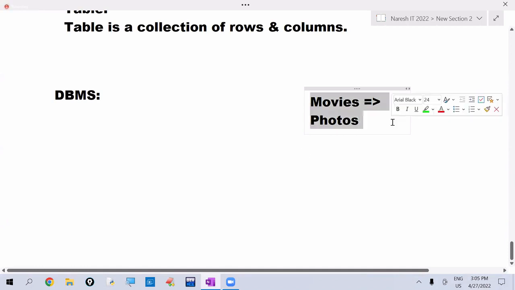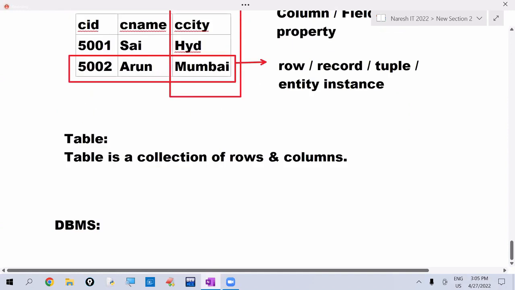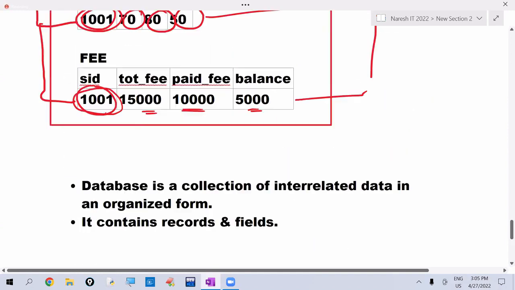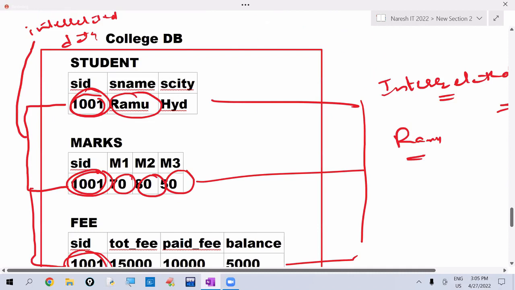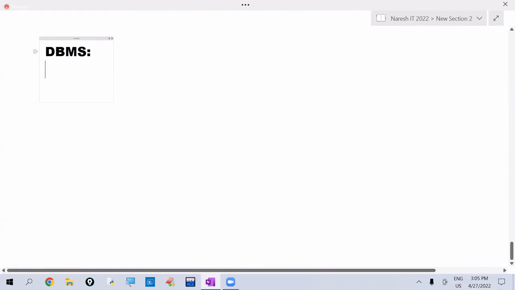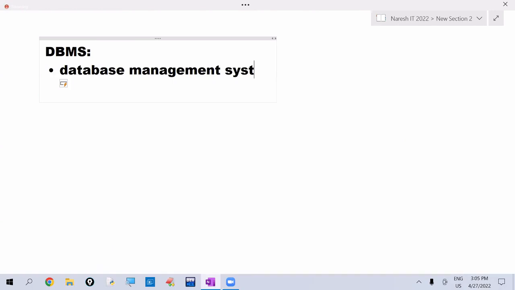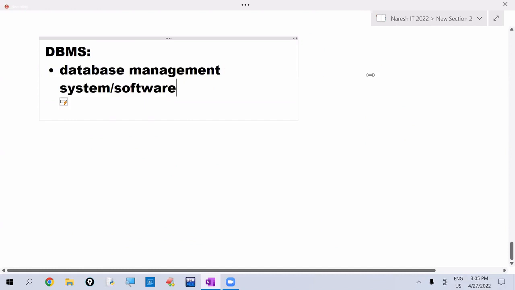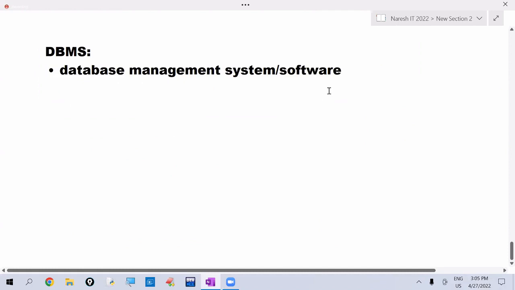Like that, to create and maintain a database like this, we have to use one software. That software we are calling the database management software. The name itself gives the meaning here. DBMS stands for Database Management System, or you can say Database Management Software.